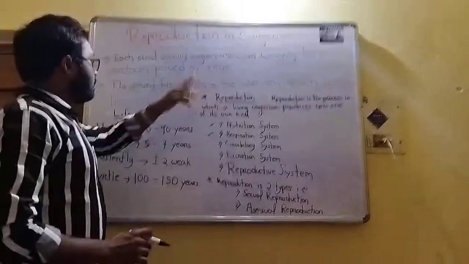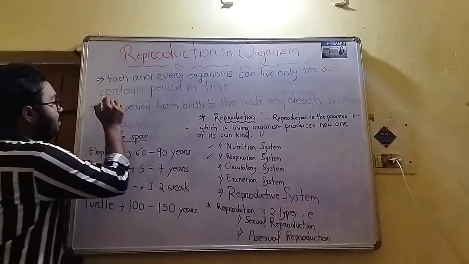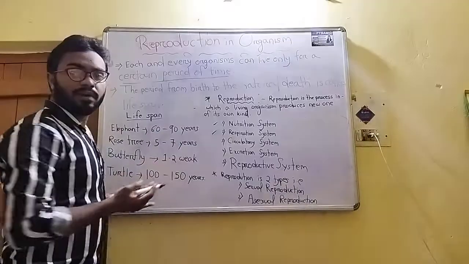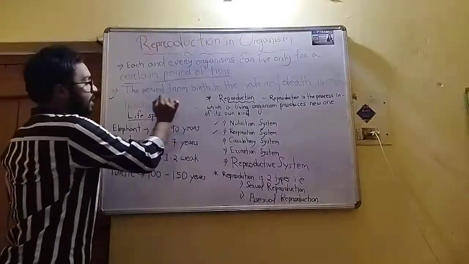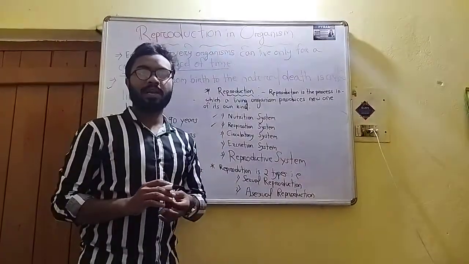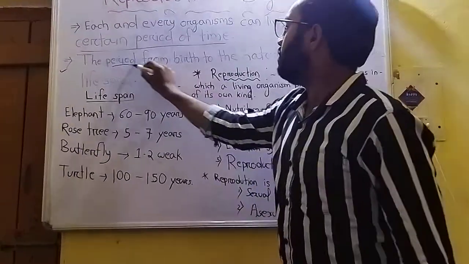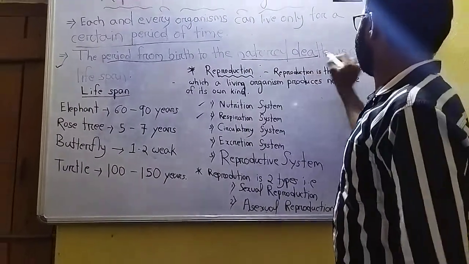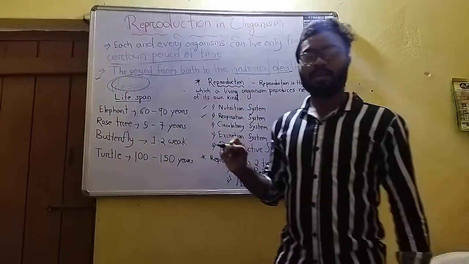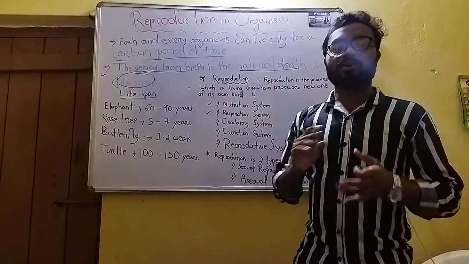So that point is written here. Each and every organism can live only for a certain period of time, not permanently. You know that one already. The period from the birth to the natural death is called the lifespan. So what do you mean by lifespan? The period from the birth to the natural death is called the lifespan. Do you understand what I mean by lifespan?